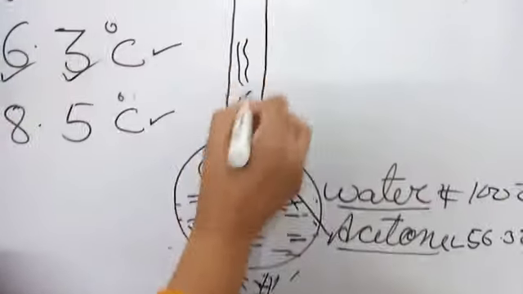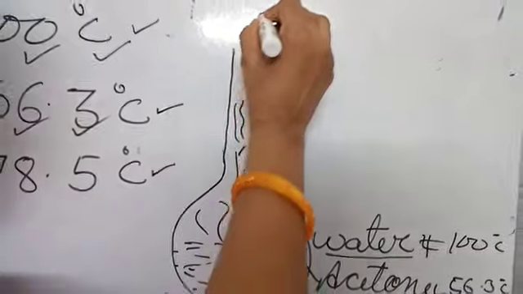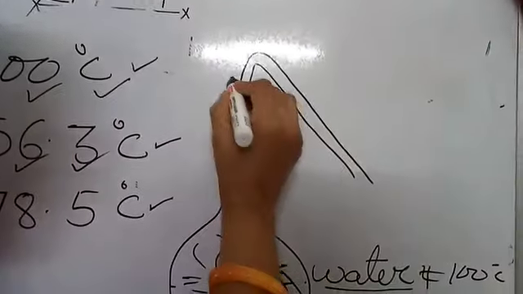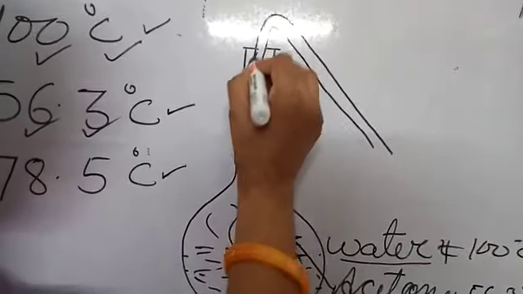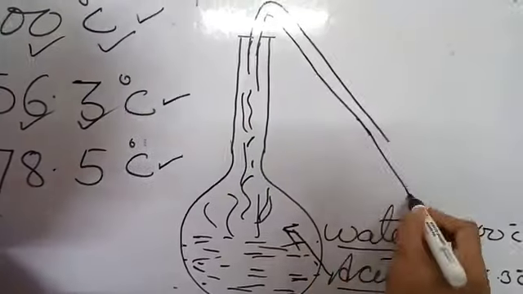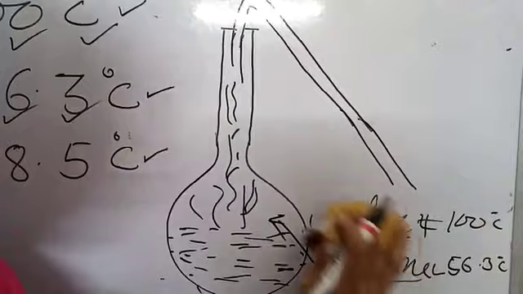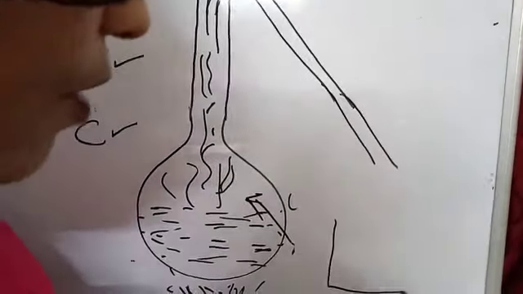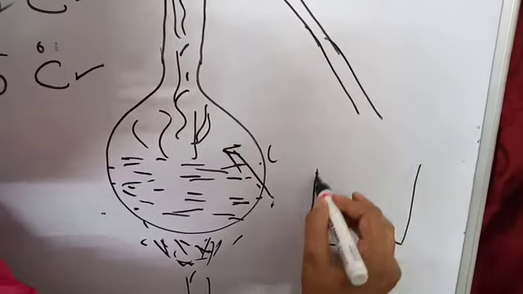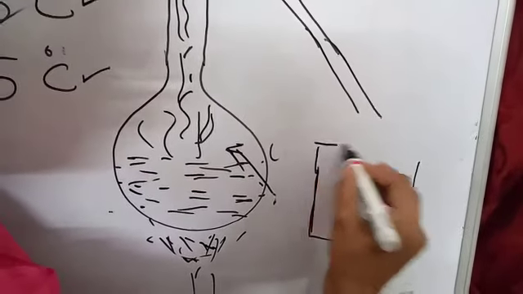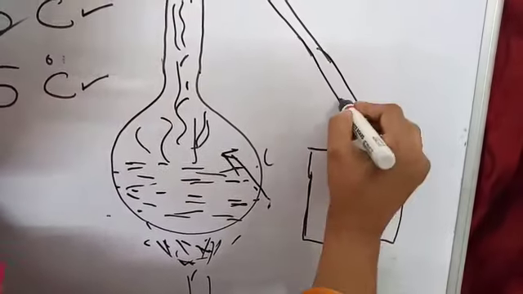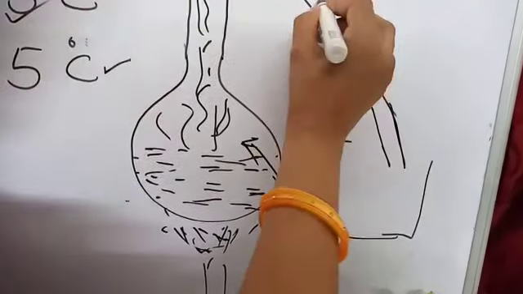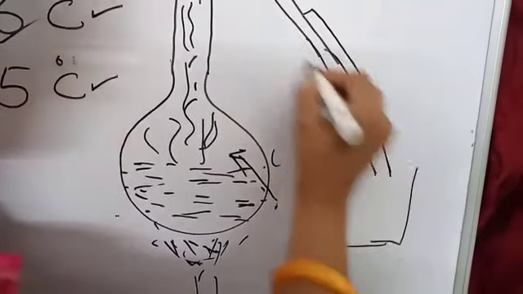Okay, start evaporating. Here I will arrange a pipe. I will stop it by cork. This is a pipe. I will put a beaker here. Look at here, this is a beaker. And this is the pipe. Okay, I will keep a condenser here.